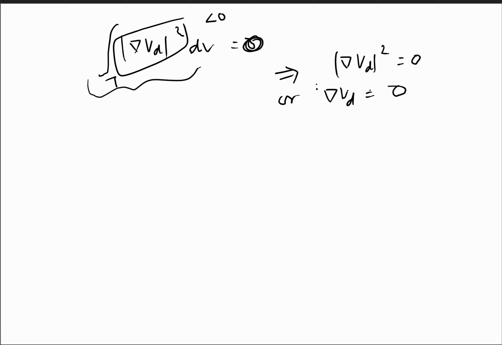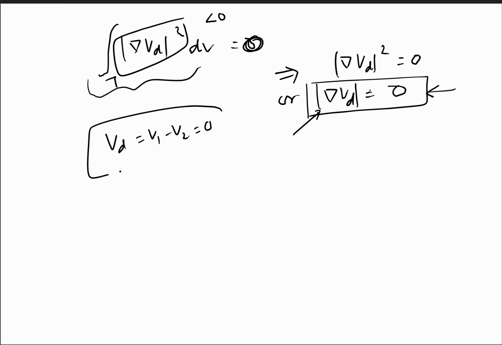It will be satisfied if and only if this is satisfied everywhere, meaning this gradient should vanish everywhere at all points in the volume, as we have seen that this Vd, equal to V1 minus V2, equals 0 on the boundary.